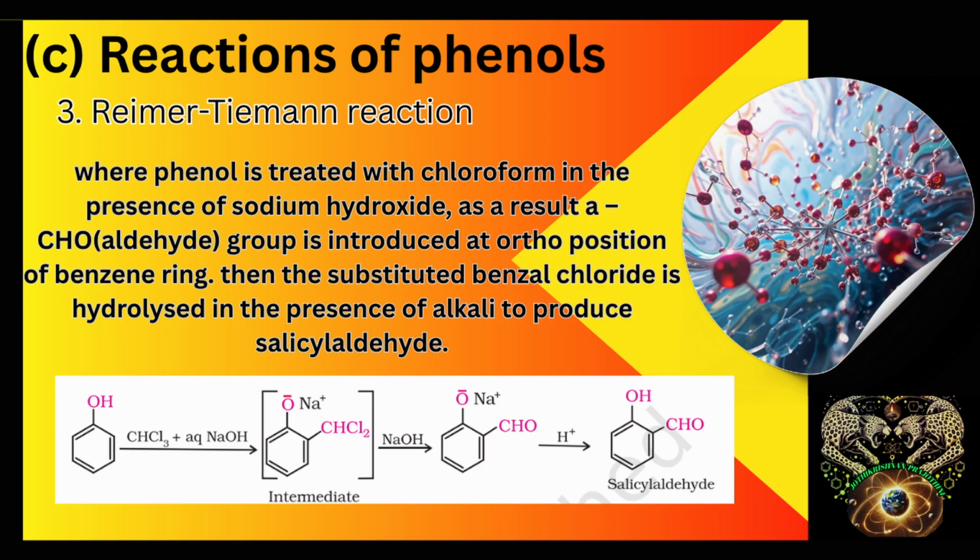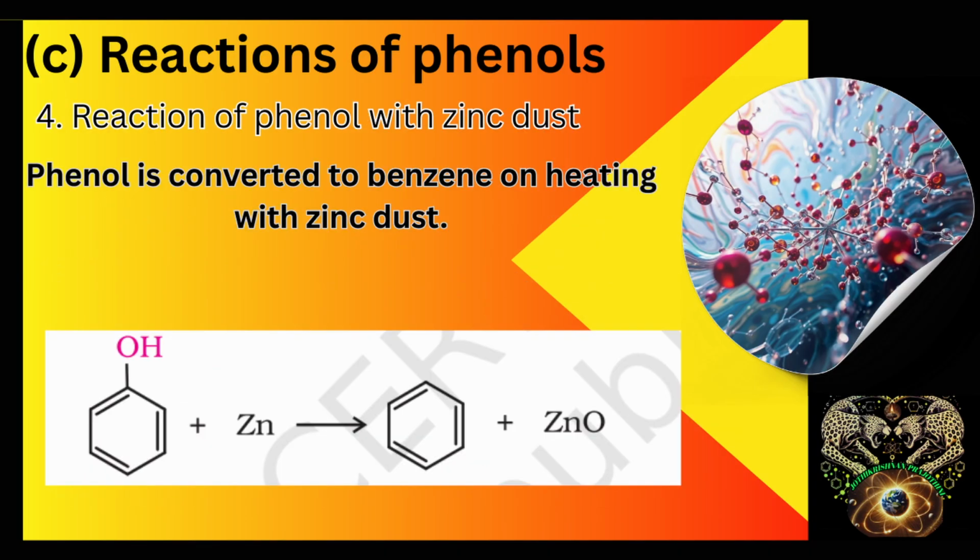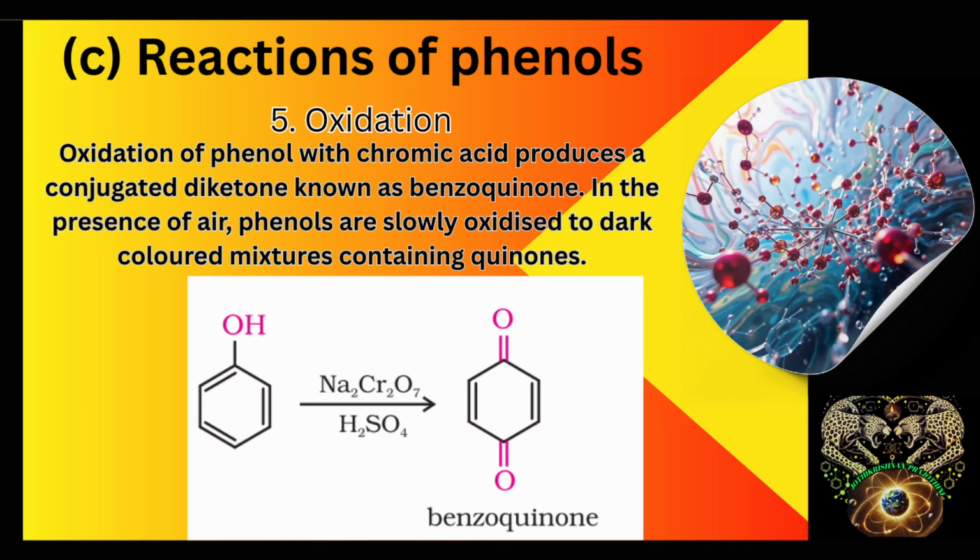As a result, an aldehyde group is introduced at the ortho position of the benzene ring. Then the substituted benzyl chloride is hydrolyzed in the presence of alkali to produce salicylaldehyde. Fourth one is the reaction of phenol with zinc dust, where phenol is converted to benzene on heating with zinc dust. Fifth one is oxidation, where phenol is oxidized with chromic acid to produce a conjugated diketone known as benzoquinone.